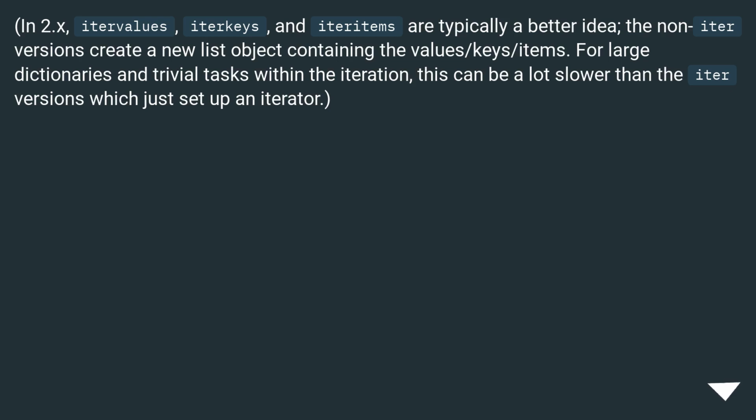In 2.x, itervalues, iterkeys, and iteritems are typically a better idea. The non-iter versions create a new list object containing the values/keys/items. For large dictionaries and trivial tasks within the iteration, this can be a lot slower than the iter versions, which just set up an iterator.